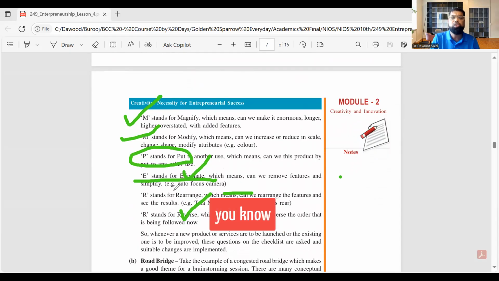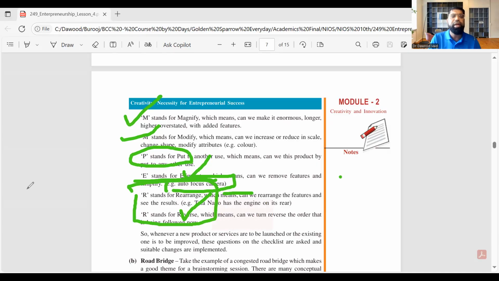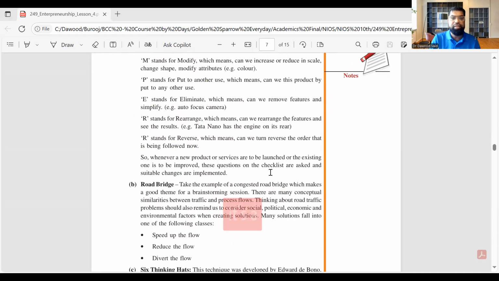For example, the autofocus on cameras. They said people don't use it. Today we've got 5 cameras. Sometimes there will be a time when we will only use 1 camera. Remember the zero phone or the no phone, which is completely bare? Possible. R and R, rearrange and reverse. Reverse the order. It is all about telling your mind that a lot of things can come in which is different. So remember SCAMPER, and it's a great thing.